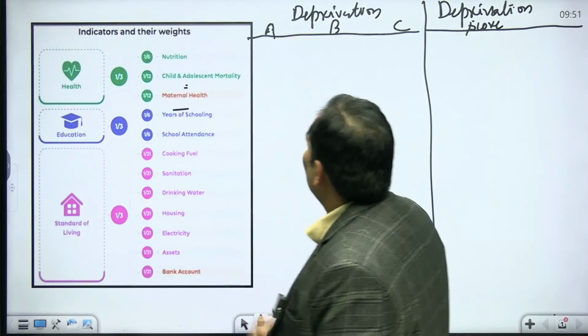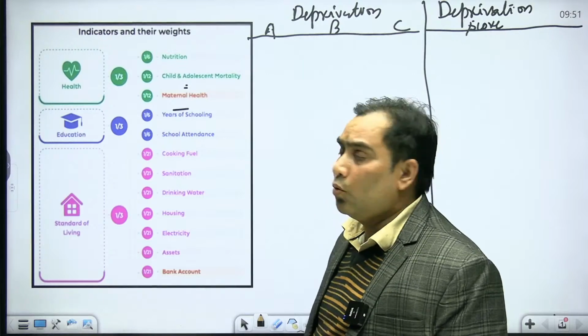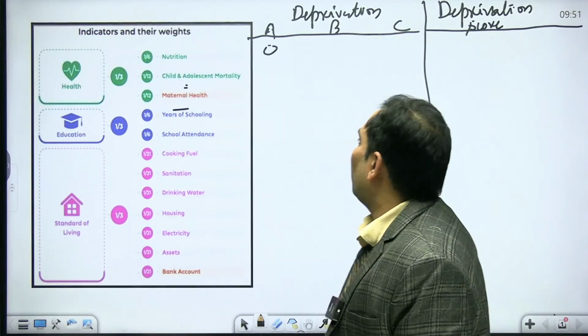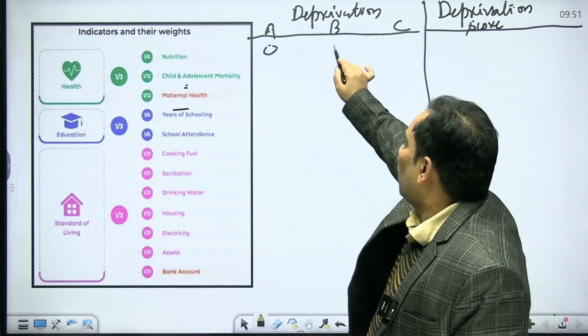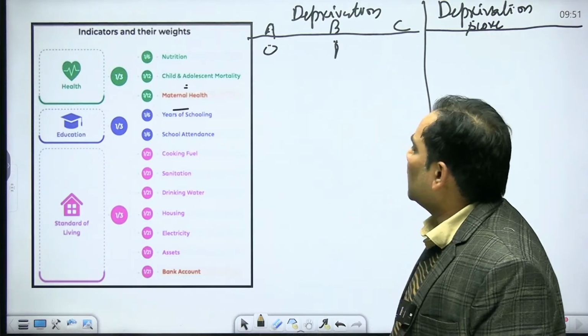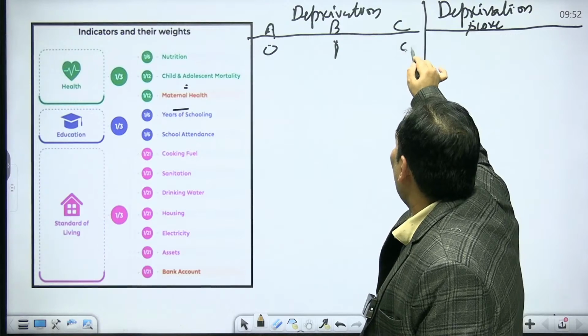Okay, 12 dimensions. Suppose in family A no one is malnourished, so we are going to give the value 0. Suppose in family B the people are suffering from malnutrition, so we are going to give the value 1. Whereas in family C also no one is suffering from malnutrition, so we are going to give 0.